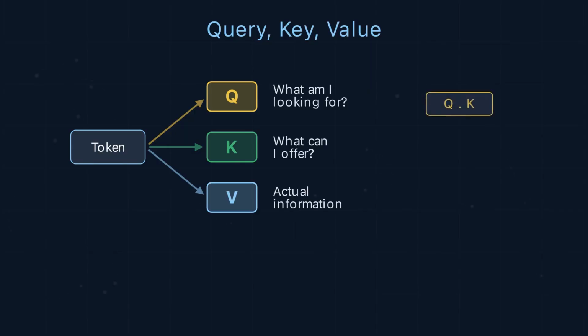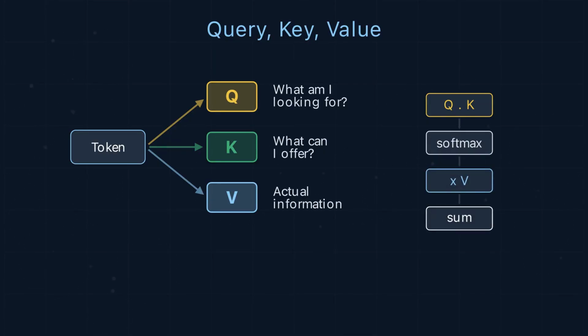Multiply each query by every key. The dot product measures compatibility. Apply softmax to get weights summing to 1. Multiply each value by its weight and sum.